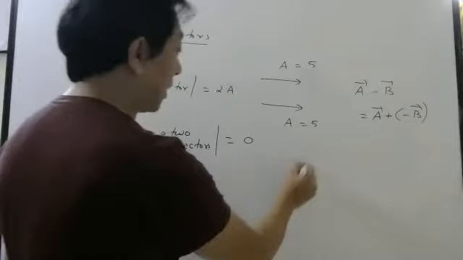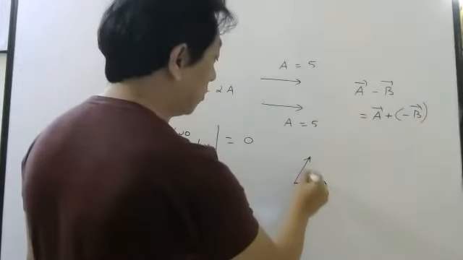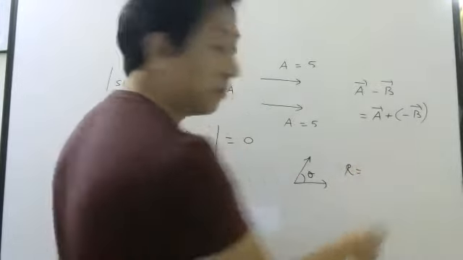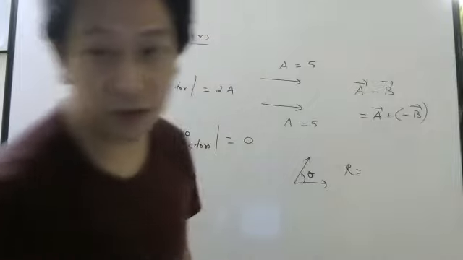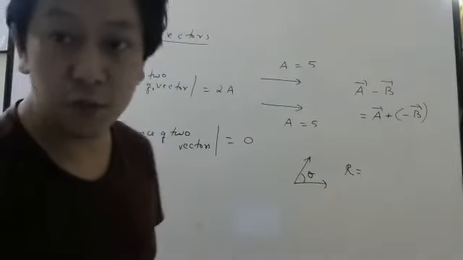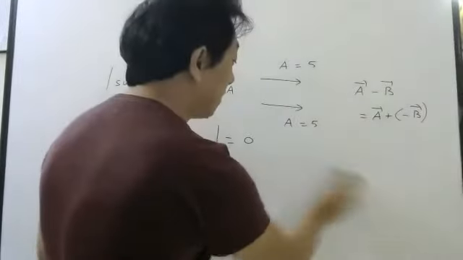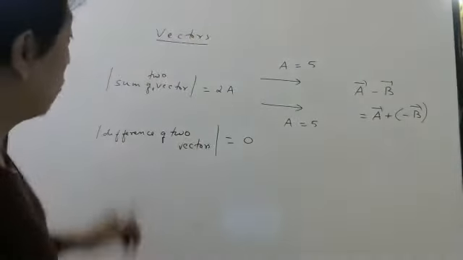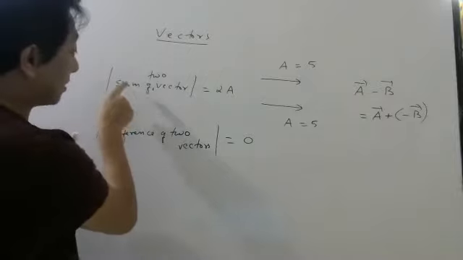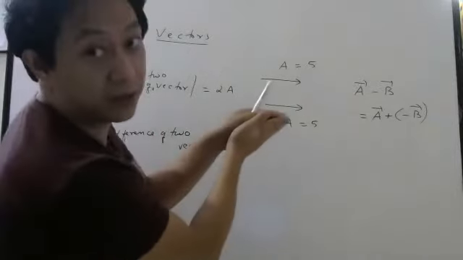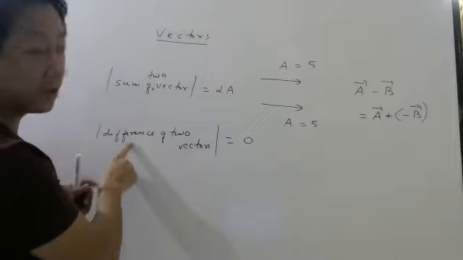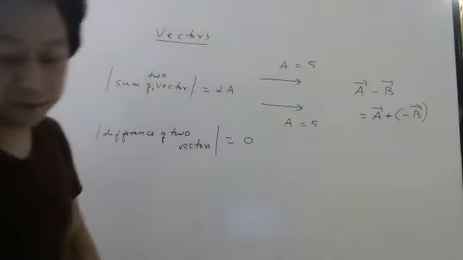Of course, if it is at some angle, then we have to use R sum. For sum, we have to use the root over formula: A square plus B square plus 2AB cos theta, if there is some angle. But if it is in the same direction, then when you ask sum, you simply add the two. If they ask difference, then you have to subtract. Okay, that's it.